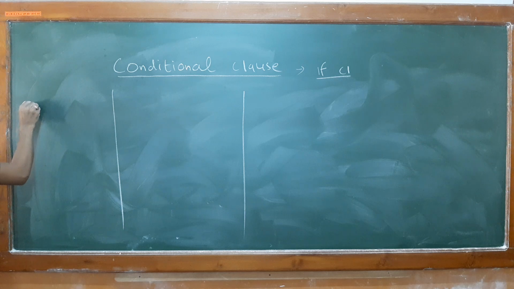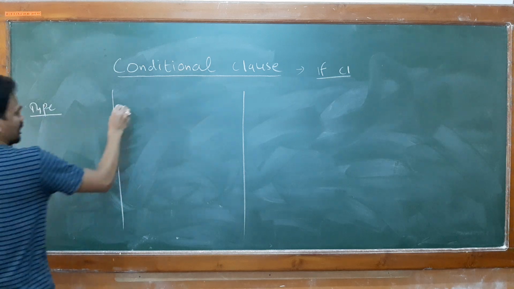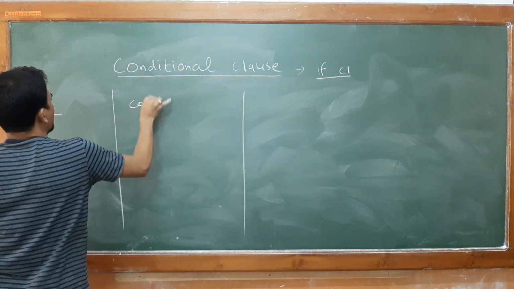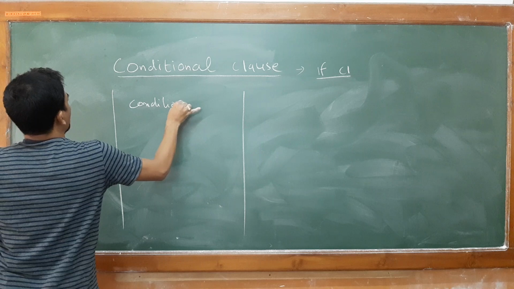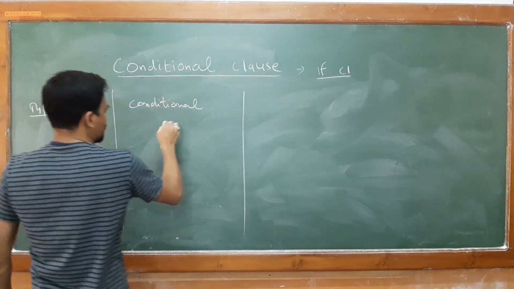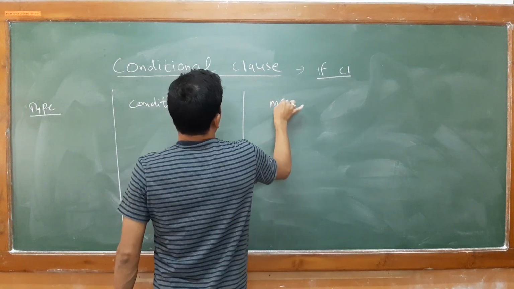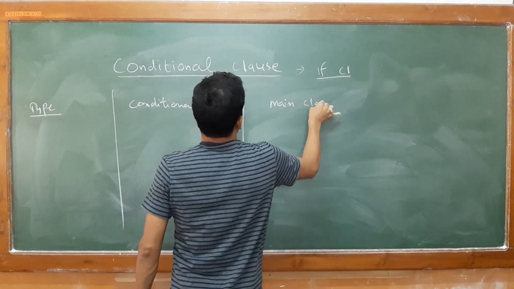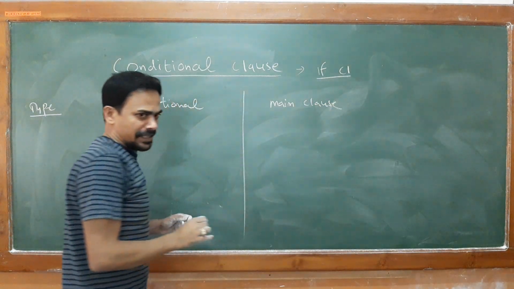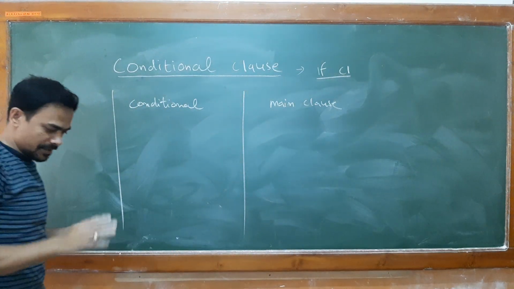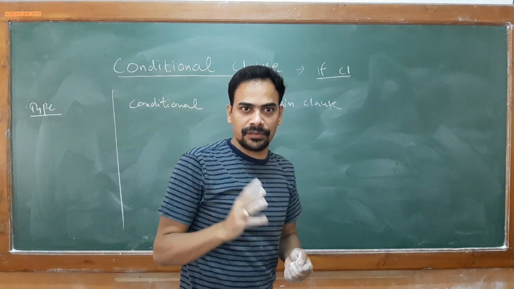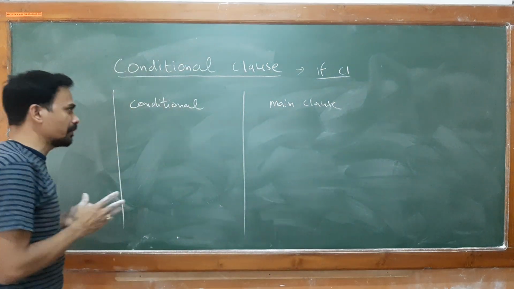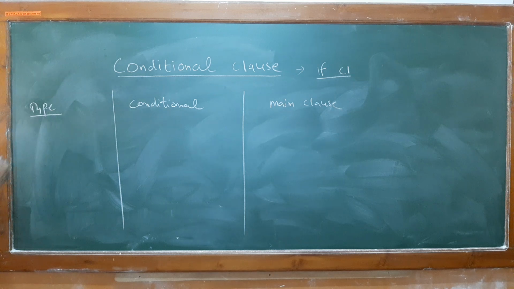First, we will go with the types, then the conditional clause and the main clause. You see the changes of tense form. In the previous lesson I told you about the tense form, which will be very helpful to understand this one.